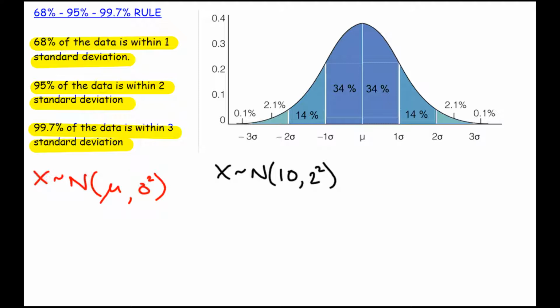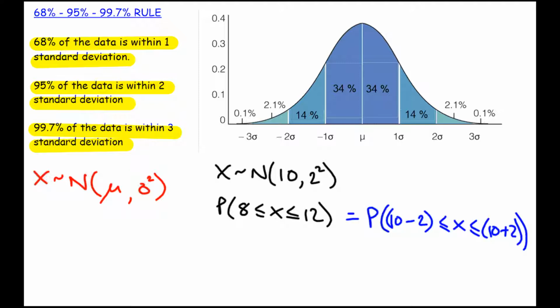Okay, let's see if we can ask some slightly different questions. What if I wanted to know the probability that X was in between 8 and 12? Well, 8 is 1 standard deviation smaller than my mean. If you like, I can write it out like this. And once again, we should recognize that since this is the mean plus and minus 1 standard deviation, I'm looking at this area here, this region, which is the 68%.